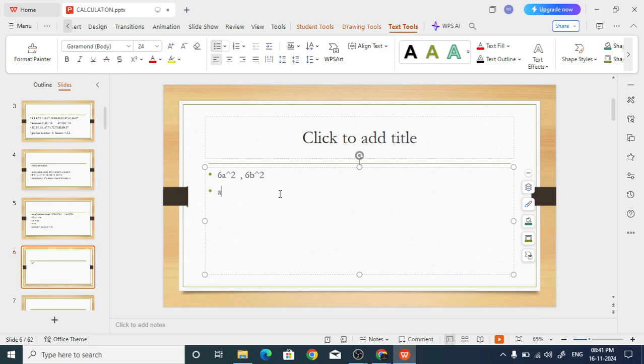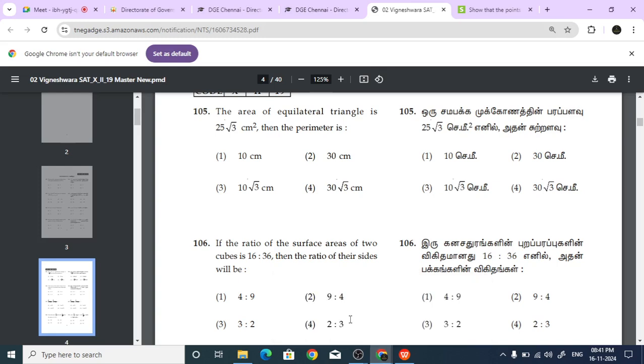So a square divided by b square equals 16 divided by 36. So a divided by b is equal to the square root of 16 over the square root of 36, that is 4 divided by 6, which is equal to 2 divided by 3. The sides are in the ratio 2 is to 3. They are asking the ratio of their sides, and it is 2 is to 3.